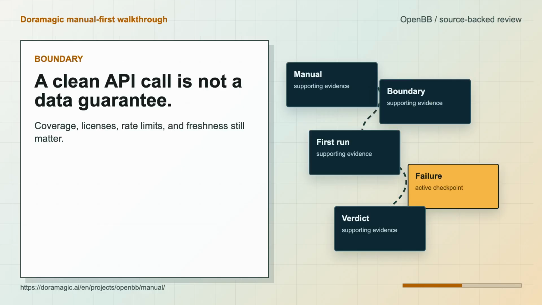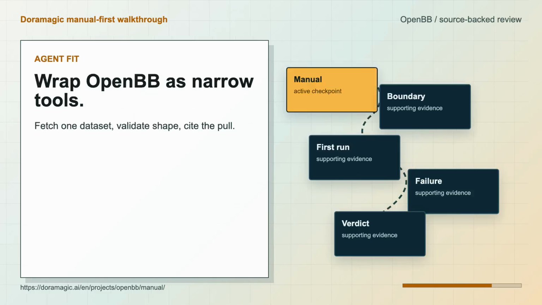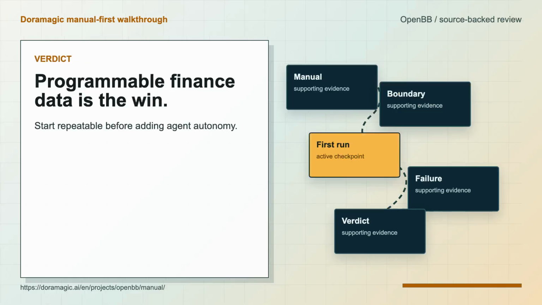The manual's boundary is also important. OpenBB can sit under notebooks, scripts, APIs, and agent workflows, but it does not remove the need to understand provider coverage, licensing, rate limits, and data freshness. A clean Python call can still return a dataset whose meaning depends on the upstream vendor.